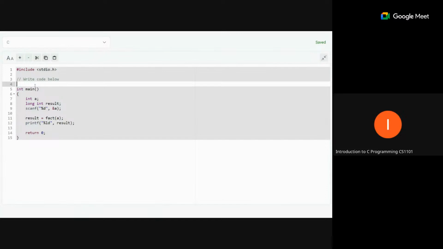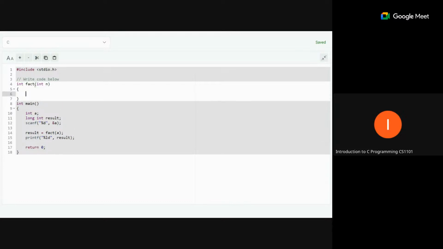So we can write like this: int fact, and we can just write any variable name. There is no need to write a over here. You can write any variable name, like int n. So this is the function structure. Now we will write the code.